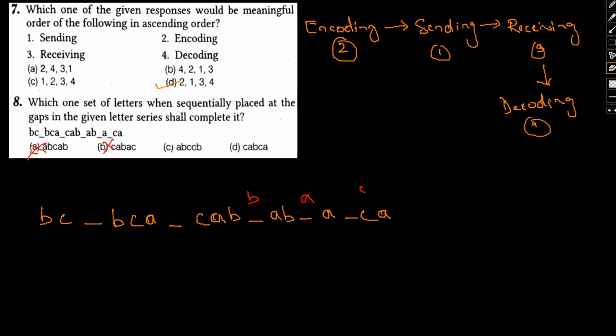Option C. Again starts off with A, B, C, C, and B. BCA, BCA, BCA, BCA, BCA, BCA. Yes, C forms a pattern, so C should probably be our answer. But again, we'll do one thing, we'll check option D as well, just to be sure, so that there is no double answer kind of thing, no confusion with anything. But C will most probably be our answer.